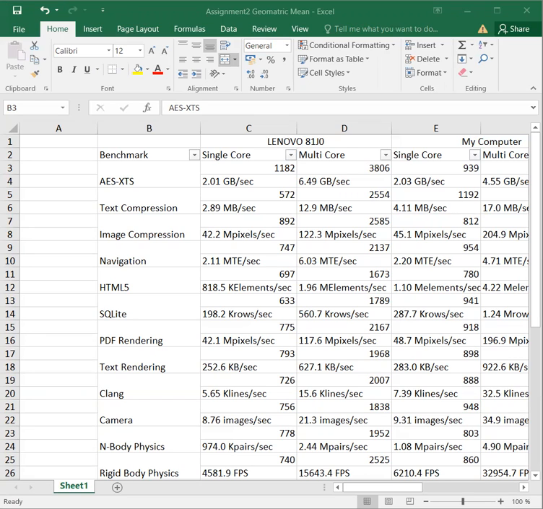The text compression workload compresses and decompresses a 2399 KB HTML ebook using the LZMA compression algorithm with a dictionary size of 2048 KB. The third workload is image compression. The image compression workload compresses and decompresses a photograph using the JPEG lossy image compression algorithm, and compresses and decompresses a CSS sprite using the PNG lossless image compression algorithm.